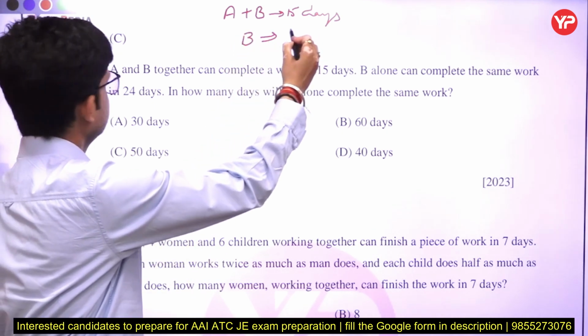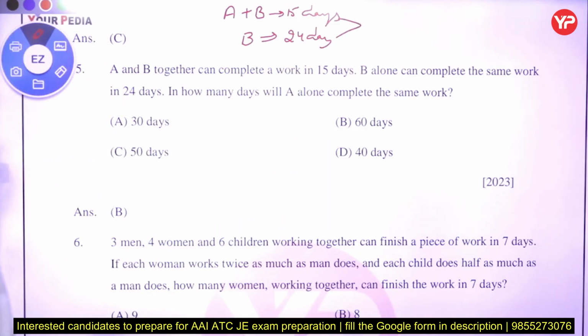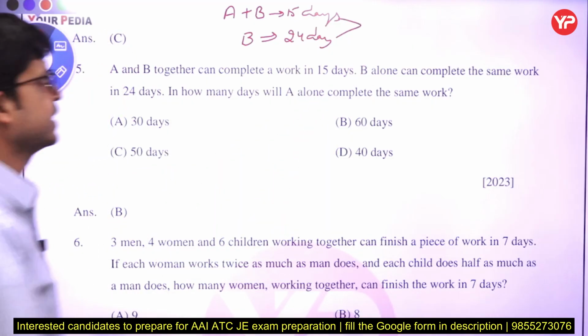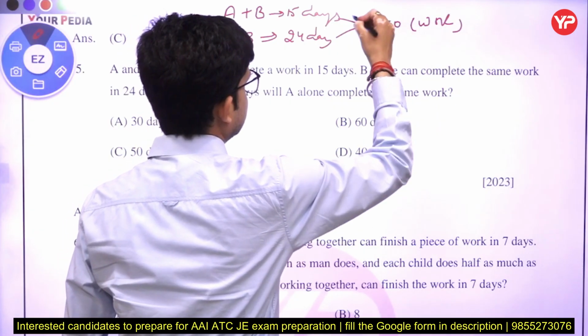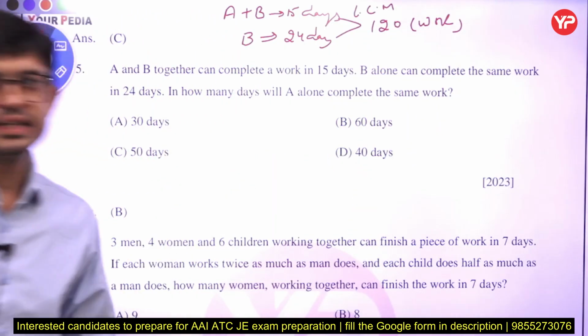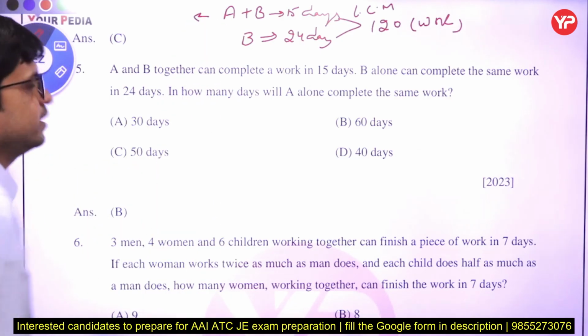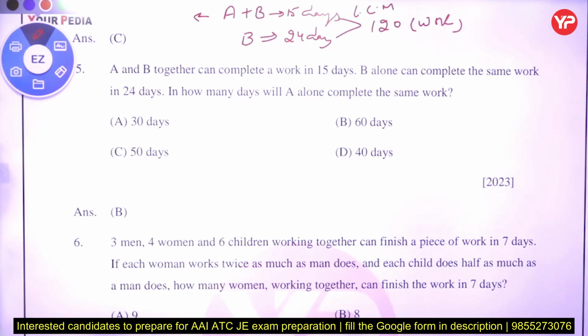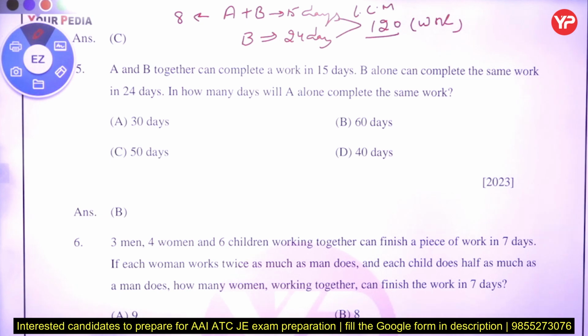In 24 days. Again, what step do we have to take? We have to take the LCM. We get the total work is equal to 120. So 120 is the total work. So first of all, if A and B combinedly do the work, what is the efficiency per day of A plus B? So divide 120 by 15, what we get? 8.